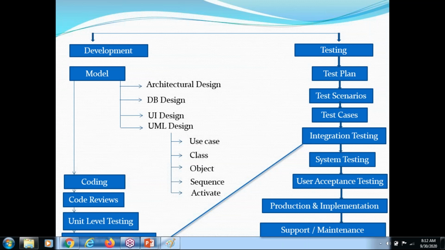You need to identify the scenarios. Screen is one scenario. Power button is one scenario. Volume button increasing and decreasing is one scenario. Power off and on is one scenario, and the logo is one scenario.